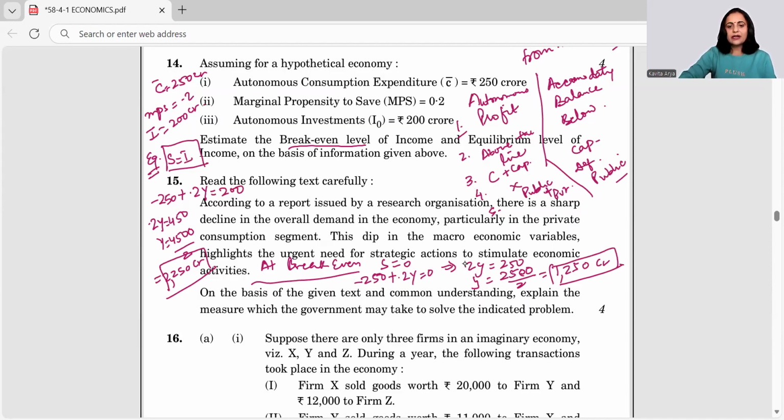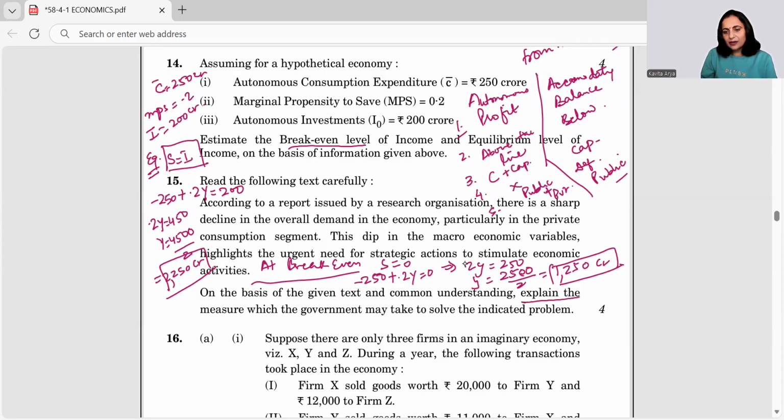Moving to the next question. According to the report issued by a research organization, there's a sharp decline in overall demand in the economy, particularly in the private consumption segment. This dip in the macroeconomic variables highlights the urgent need of strategic action to be taken to stimulate economic activities. On the basis of this and common understanding, explain the problem.